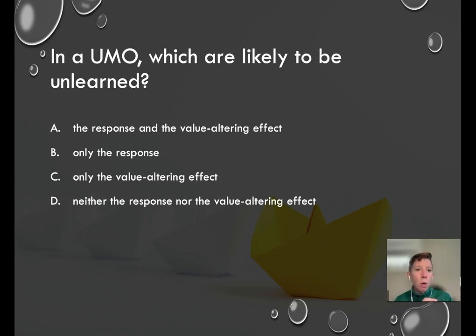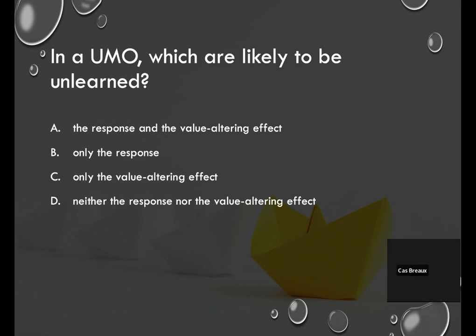So, in a UMO, which are likely to be unlearned? A, the response and the value altering effect. B, only the response. C, only the value altering effect. Or D, neither the response nor the value altering effect.